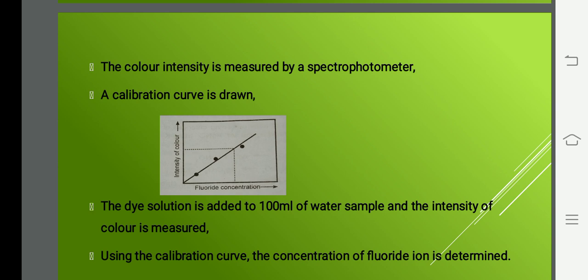Intensity of color, we plot against the concentration we took, you get a straight line, and from the calibration curve we can find the concentration of the fluoride ion. Is it okay? So this is something about determination of fluoride ion. I'll repeat this fluoride ion once again.